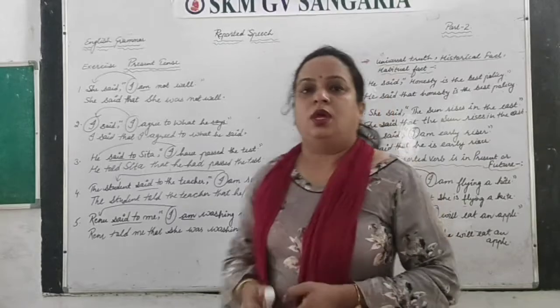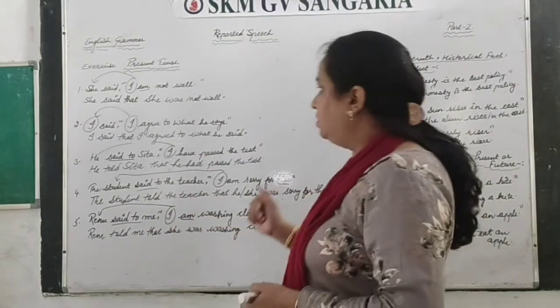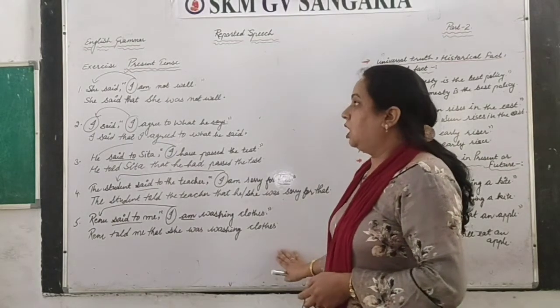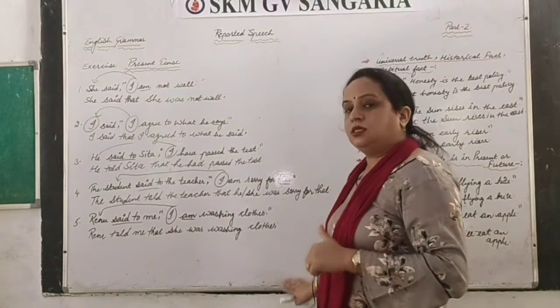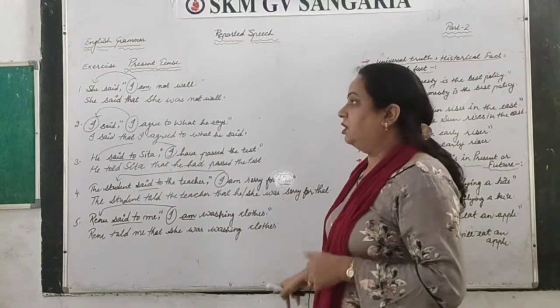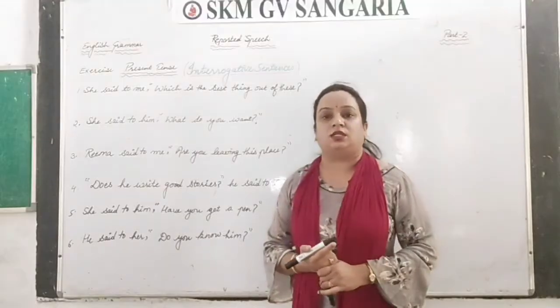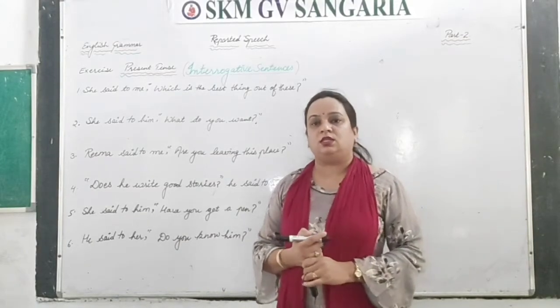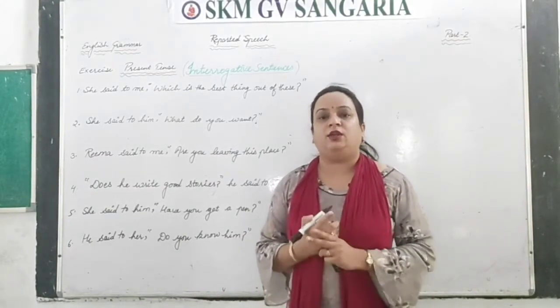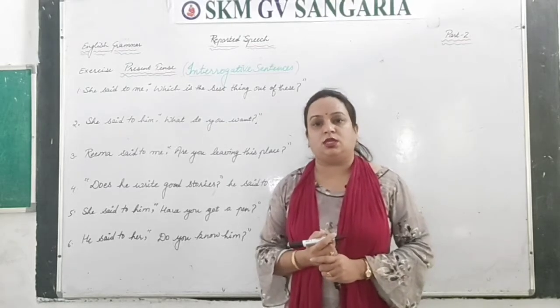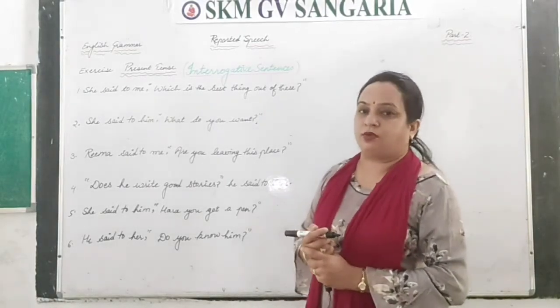Clear? Now in the next part we will see the tenses which are of present tense but are having interrogative sentences. So interrogative sentences are basically in two forms. One is the WH family type of questions, and the second one is yes no type of questions.